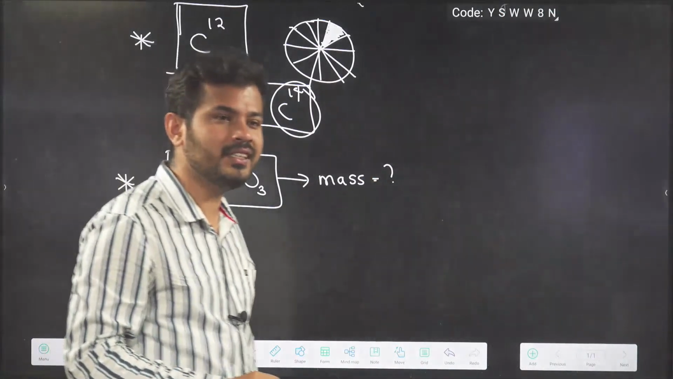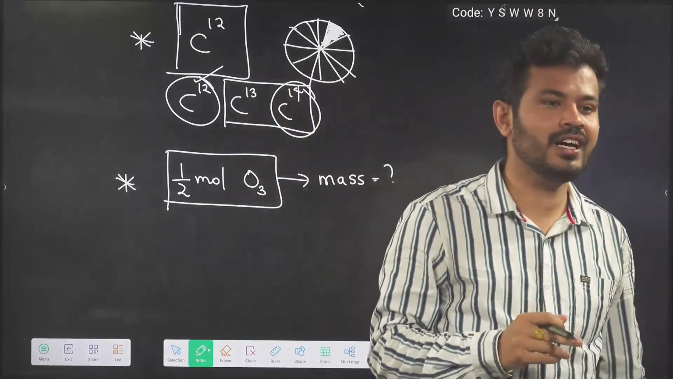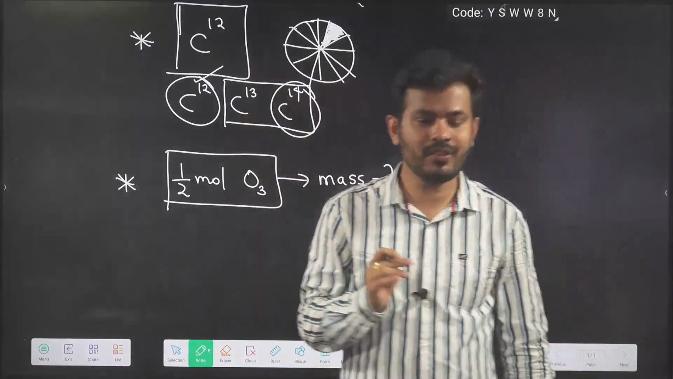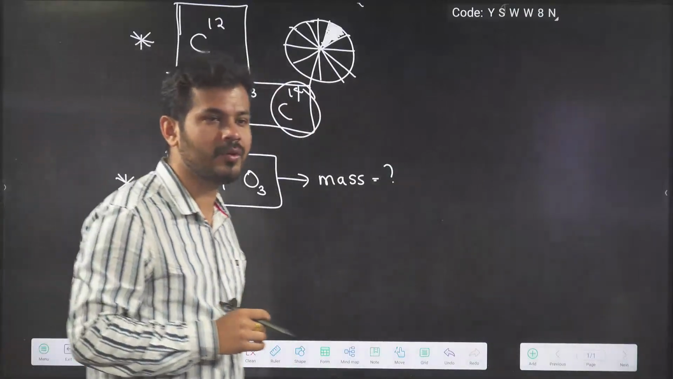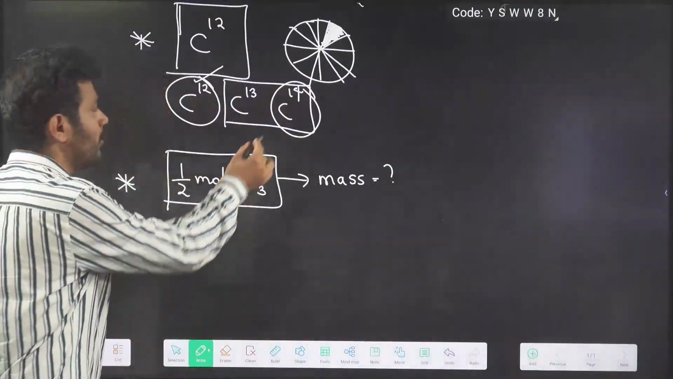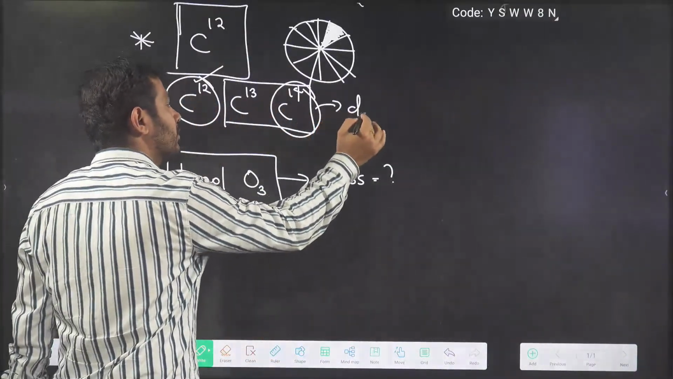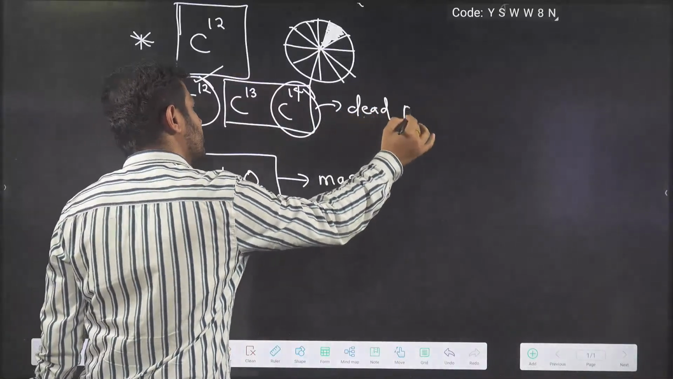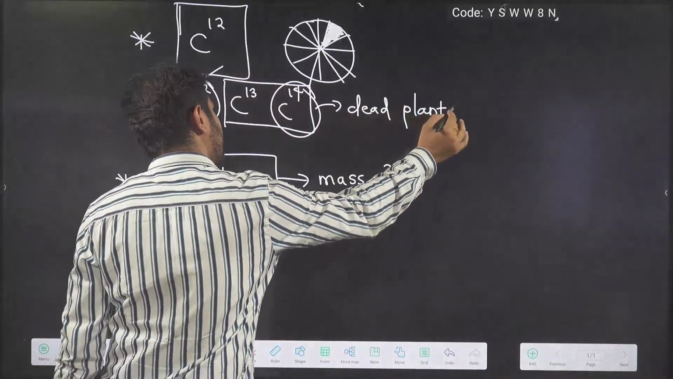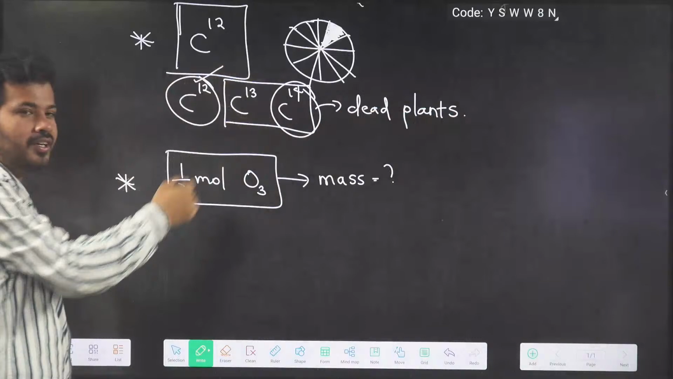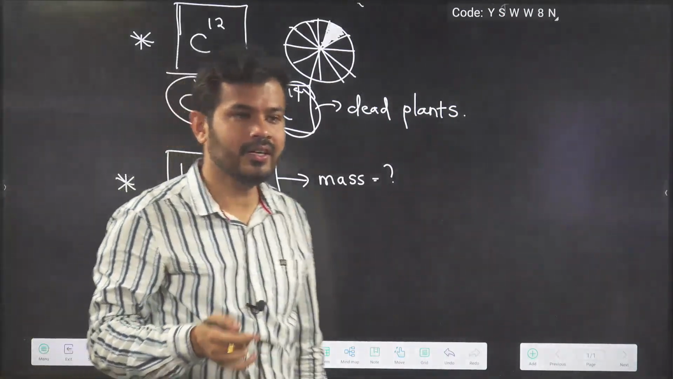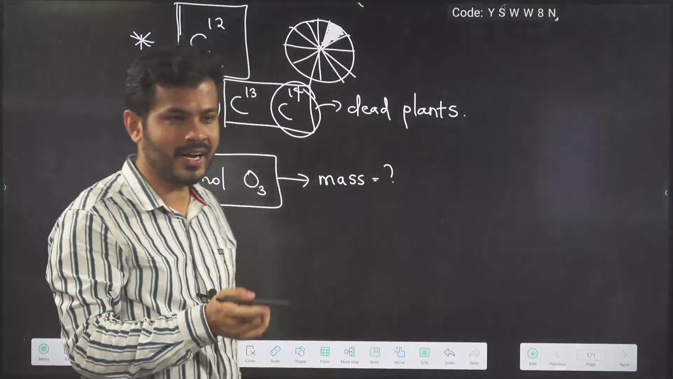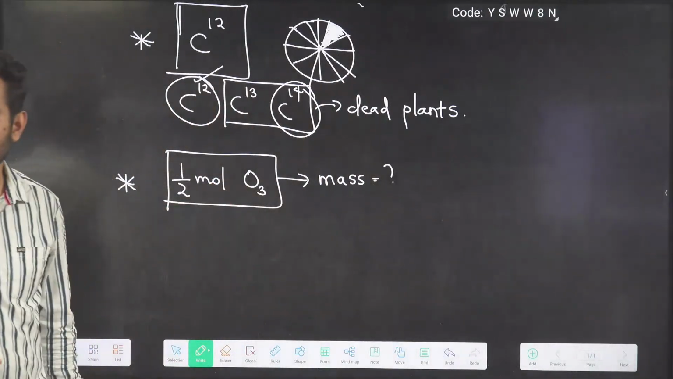Which carbon is present in the atmosphere? Carbon 12 only. Maximum we do have carbon 12 only. Rarely we find carbon 13 and carbon 14. Do remember, I told you carbon 14 is found in dead plants usually. Carbon 12 gets converted into carbon 14. When a plant is alive, it contains carbon 12 only. But when it is dead, the carbon 12 converts into carbon 14.